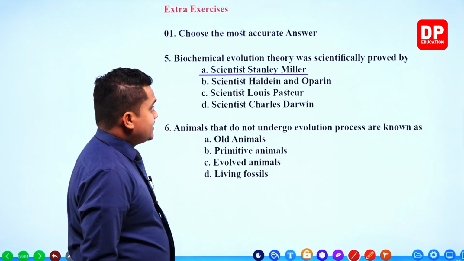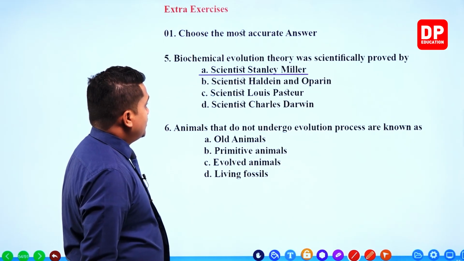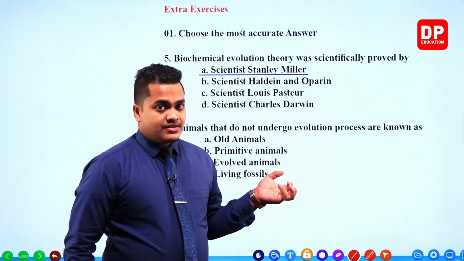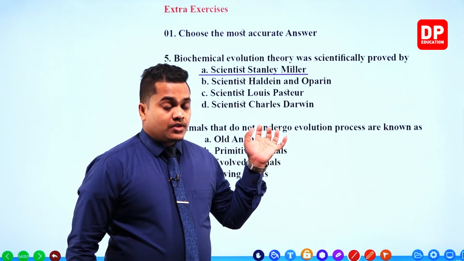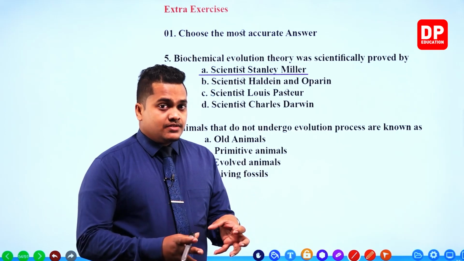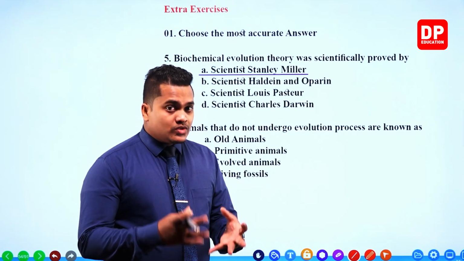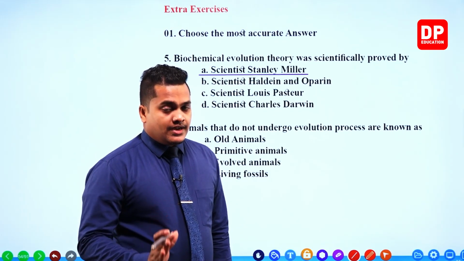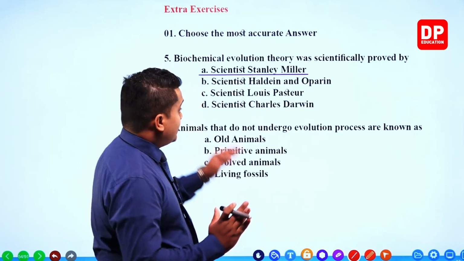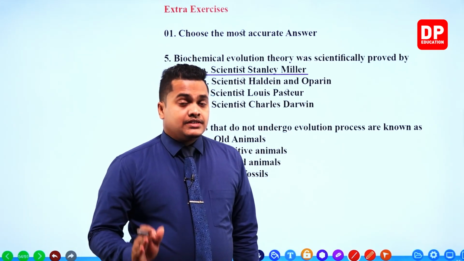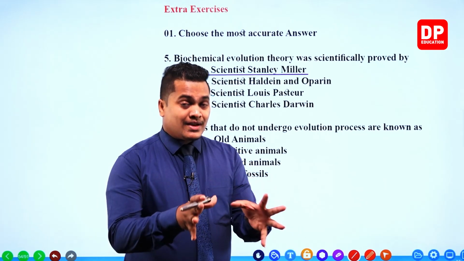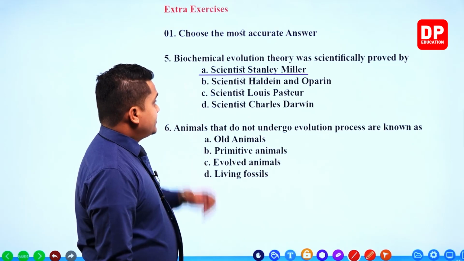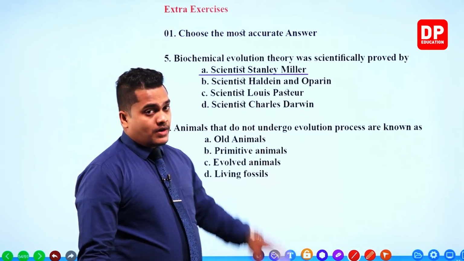Stanley Miller was the first scientist to study and experimentally prove the presence of biochemical substances, and those biochemical substances are needed for the evolution process. Stanley Miller was the first person to experimentally prove that theorem. It was introduced by scientists Haldane and Oparin.